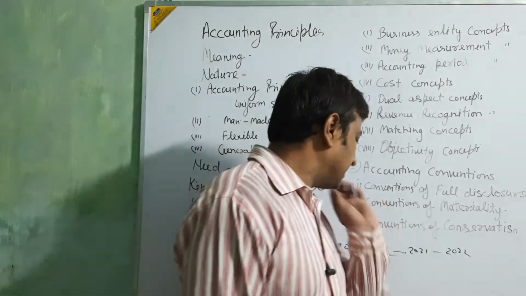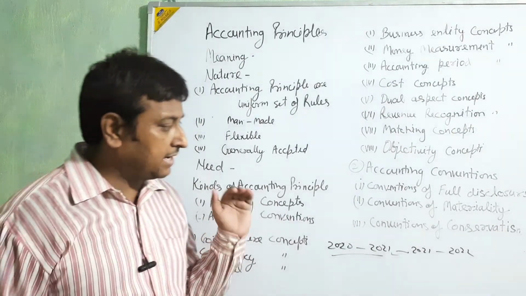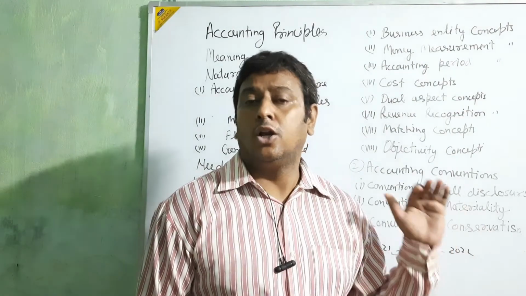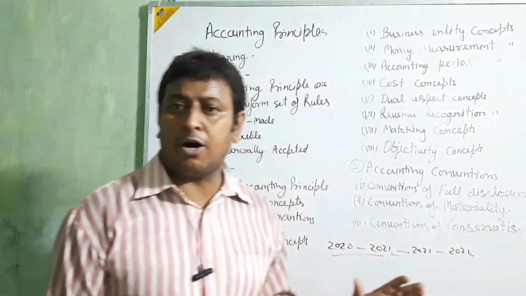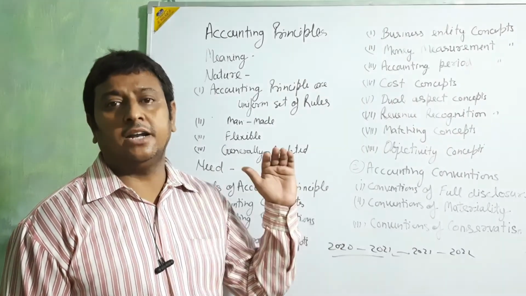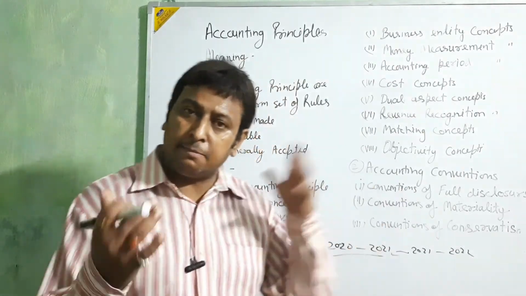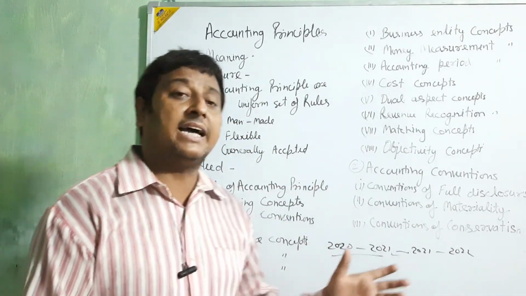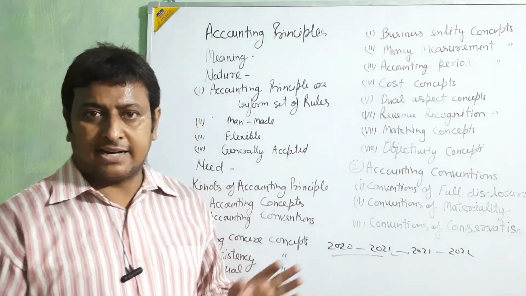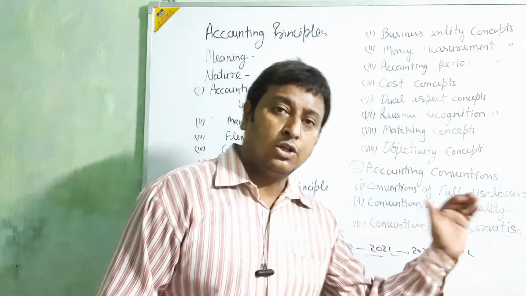In this convention of conservation, they are telling us to show all types of losses which are done in that business or may happen in future, but of the profit, only that profit we are going to show which is received, or which we have just received now. If it is not received at this time, then we are not going to show that.